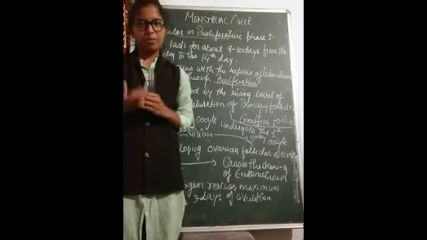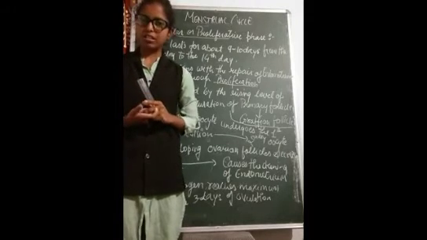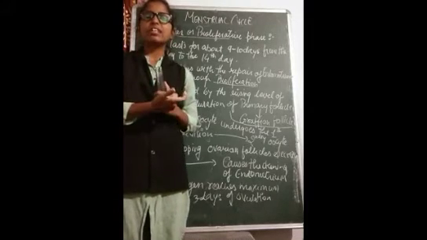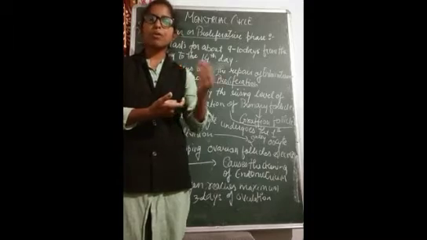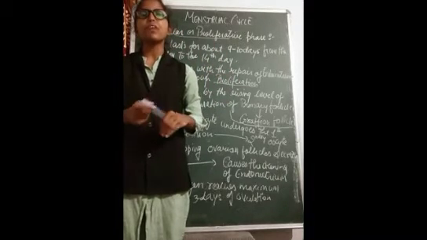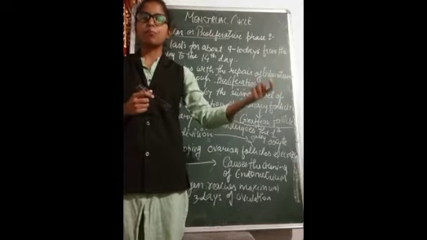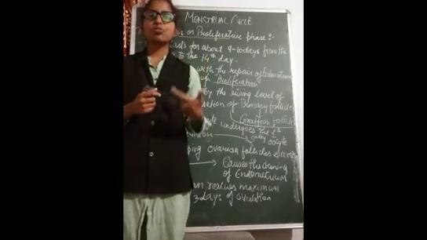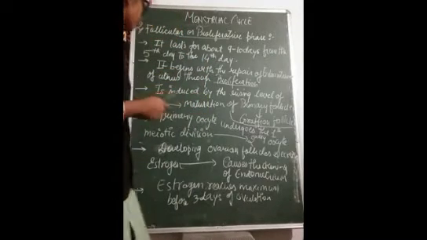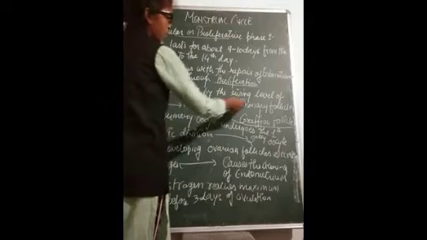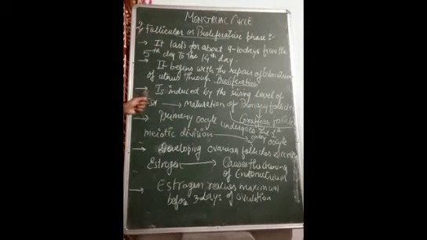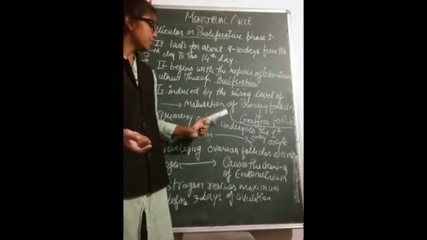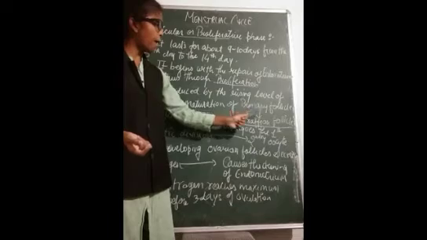The level will rise, and it is very necessary for oogenesis also, that is the formation of ovum. The level can be seen maximum before the 3 days of ovulation, that is, ovulation is the release of ovum. Before 3 days of it, the level of this FSH will rise the maximum. Okay, we can say that maturation of primary follicles.